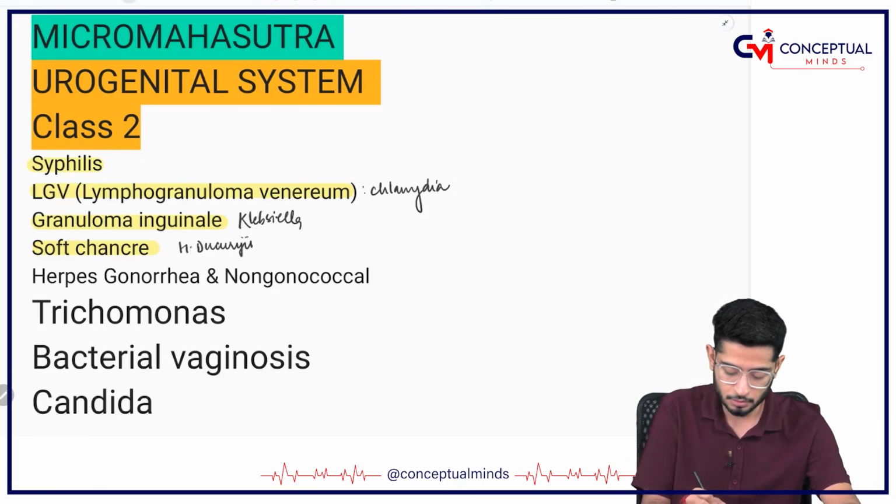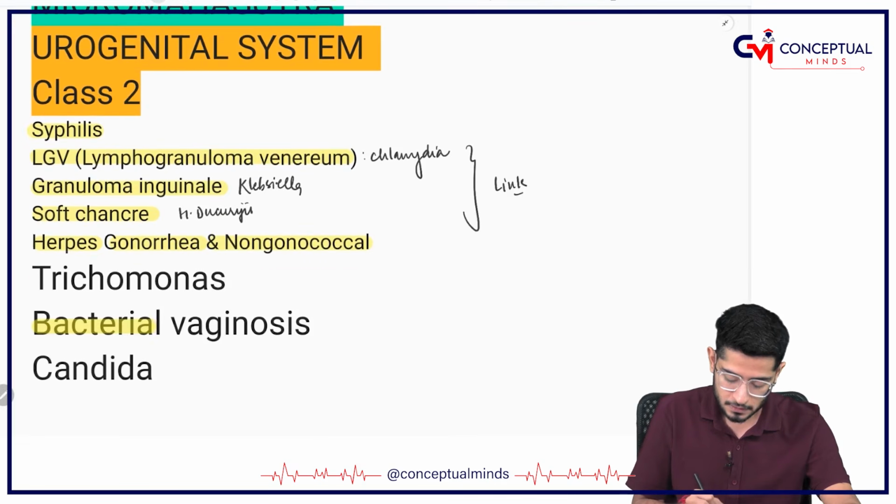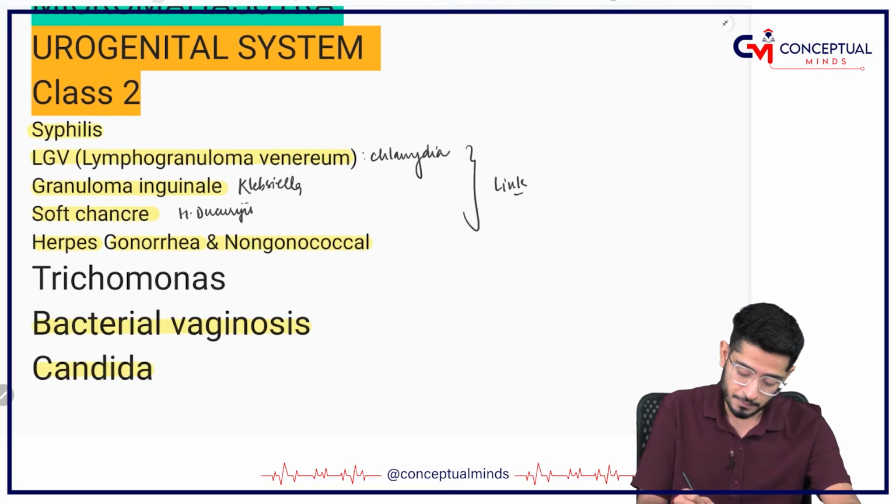Then coming on to herpes, we have discussed gonorrhea and non-gonococcal urethritis, we have both of the videos. So the link of all of them I am going to provide you. Bacterial vaginosis also we have discussed, and also Candida. The main topic actually becomes Trichomonas only.